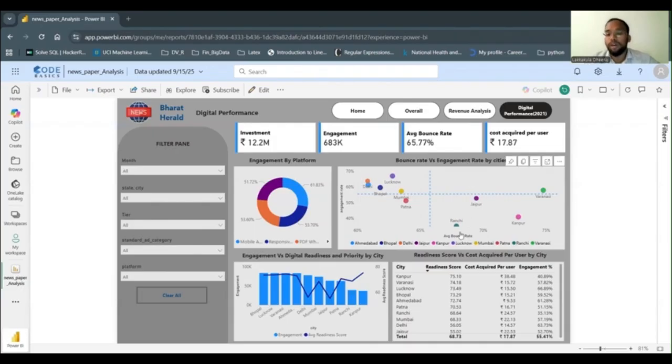So cities like Lucknow, Bhopal, Mumbai are performing really well. Now, when it comes to quadrant four, we can see cities like Kanpur, Ranchi, and Jaipur. These are the cities with the highest bounce rate and lowest engagement. So these cities need more efficient digitalized apps by making more friendly UI UX design. Varanasi also comes under the same scenario. So this is all about the digital performance.